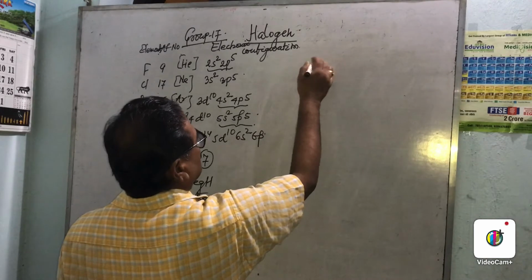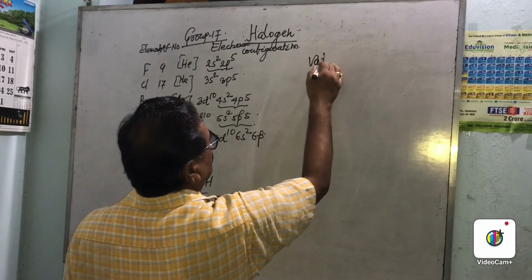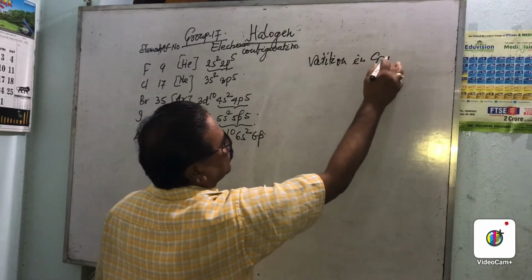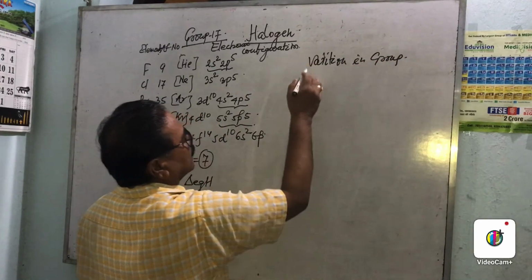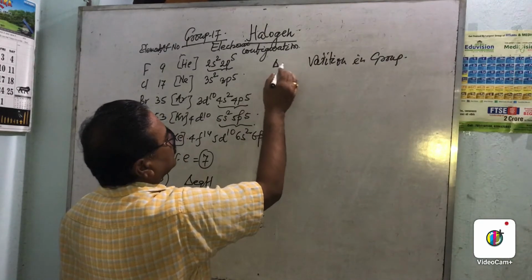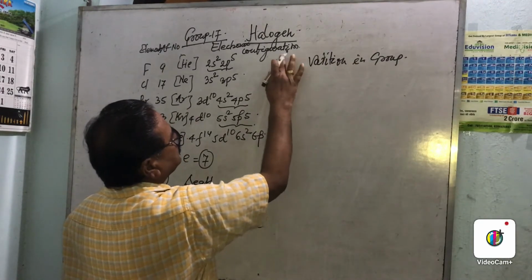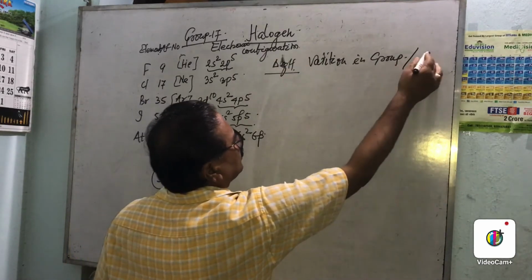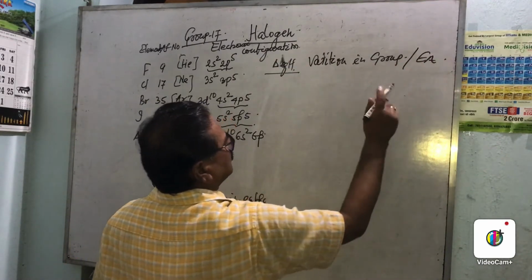Third point, variation in group: electron gain enthalpy, delta EGH, also called electron affinity.